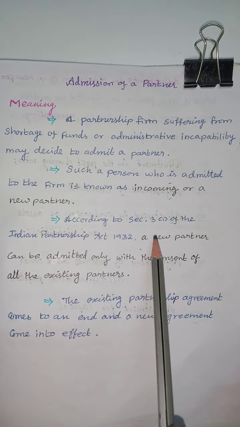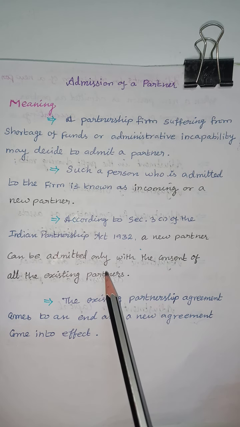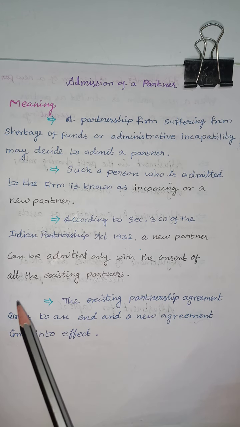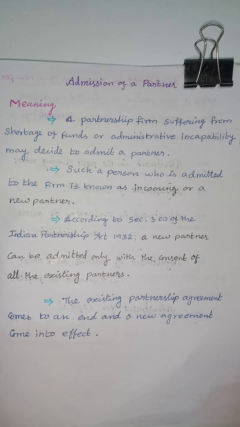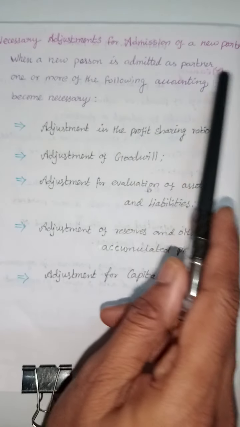According to Section 3, Subsection 1 of the Indian Partnership Act 1932, a new partner can be admitted only with the consent of all the existing partners. They must be willing to get a new partner admitted, with the consent of all the existing partners. The existing partnership agreement comes to an end and a new agreement comes into effect.